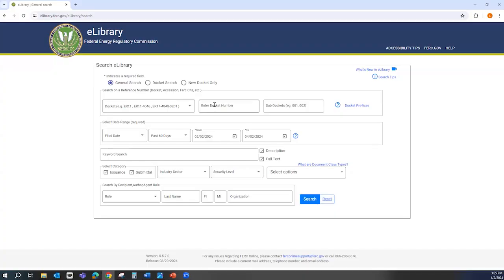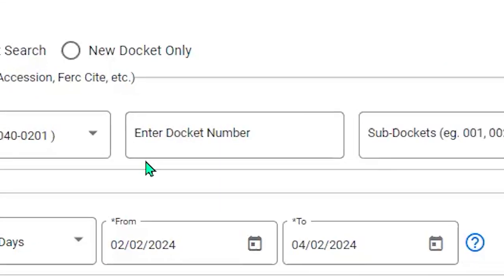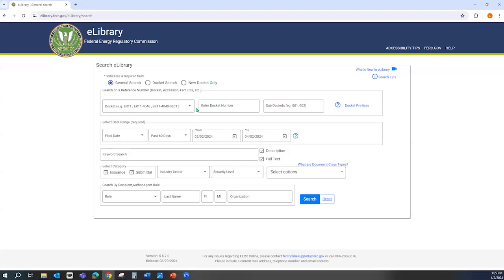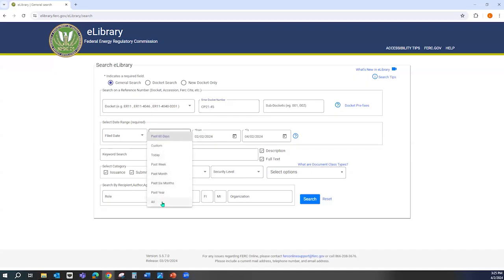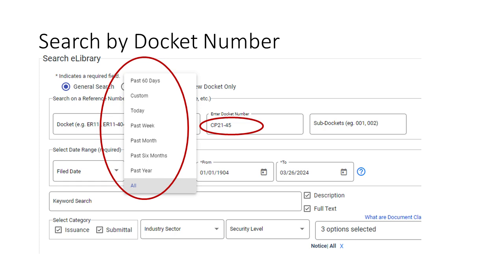When looking for a particular filing by a company or issuance by the Commission, searching by the docket number is a good way to get a search going. It's important to note that when opening eLibrary, the date range is automatically set to 60 days. Sometimes it's helpful to change that range to all. Also, the eLibrary website automatically opens to the docket number search option in the reference number section.